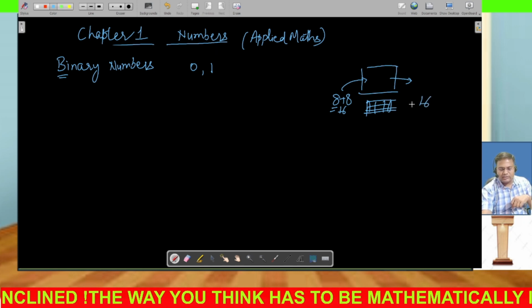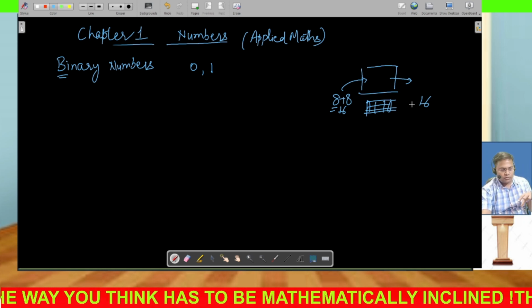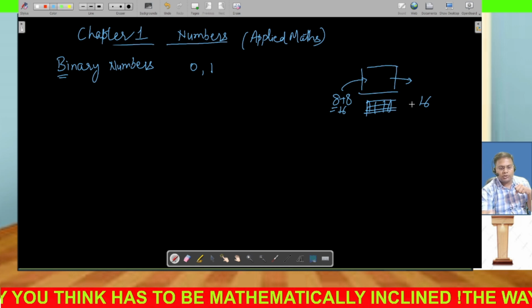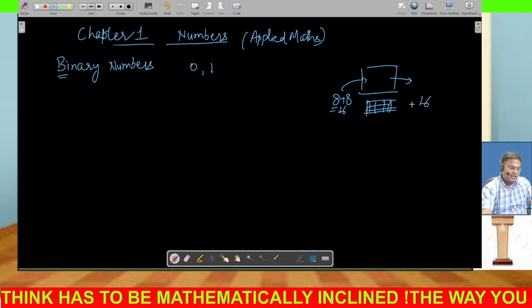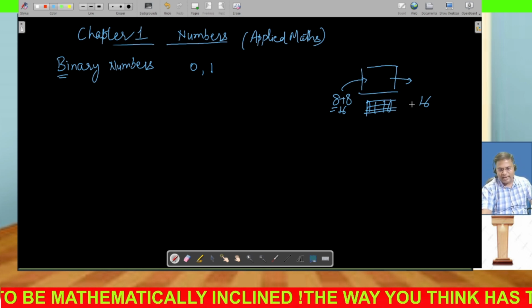But within these three processes, when it is receiving, when it is performing, or when it is storing, so computer is using two numbers 0 and 1. So basically these numbers are used for computer's language.